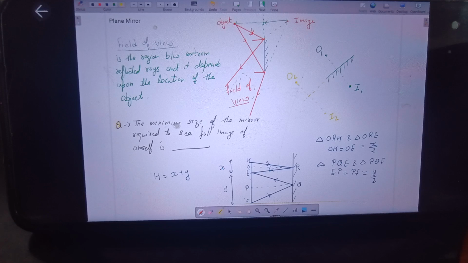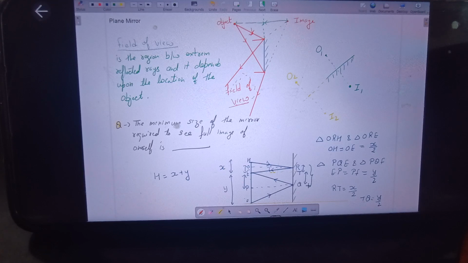Now, say this point is T. Then OE will be equal to RT or not? Because OR and ET are parallel lines. Therefore, OE and RT will be equal. Yes. That means here I'm getting RT equal to x by 2. Similarly, ET and PQ are parallel. Therefore, EP will be equal to TQ. So that means I'm getting TQ equal to y by 2. Right? So actually, if I remove the upper and lower part of the mirror and only this much, from R to Q, part of the mirror is kept, still the person will be able to see his full image, right?